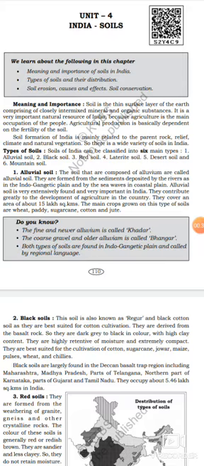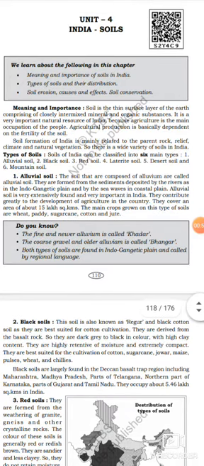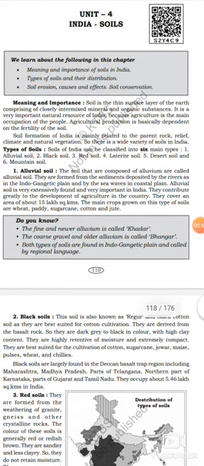Soil is a thin surface layer of the earth comprising closely intermixed mineral and organic substances. It is a very important natural resource of India because agriculture is the main occupation of the people. Agricultural production basically depends on the fertility of the soil.